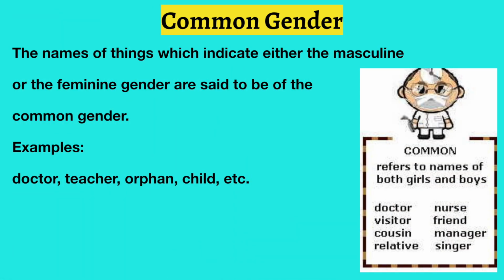Common gender. Names that indicate when the person can either be a masculine gender or a feminine gender are said to be common gender. Example: doctor, visitor, cousin, manager, friend, nurse, etc. All these people could either be of the masculine gender or of the feminine gender.